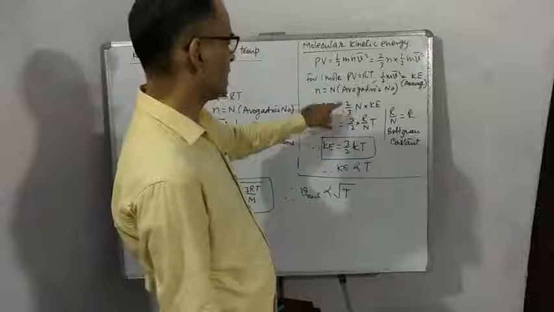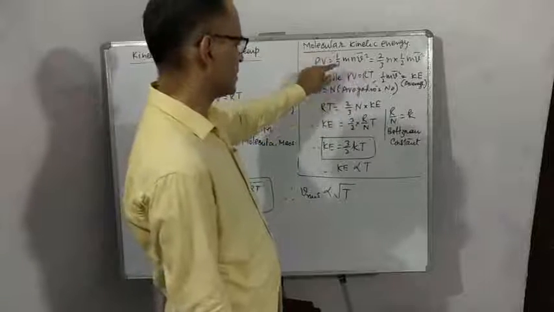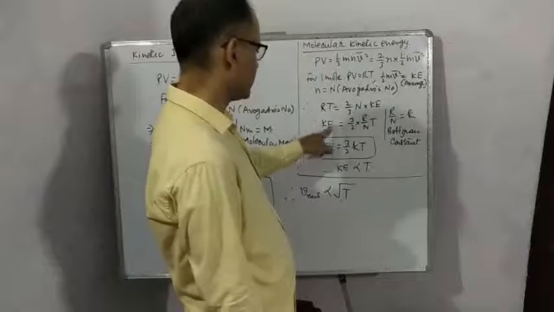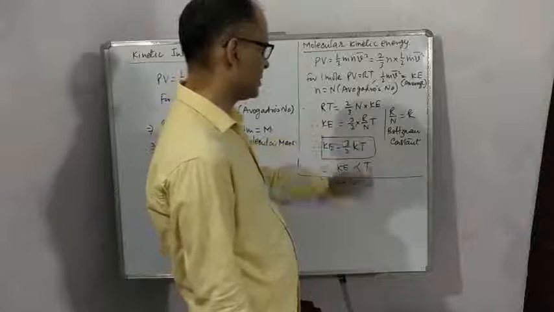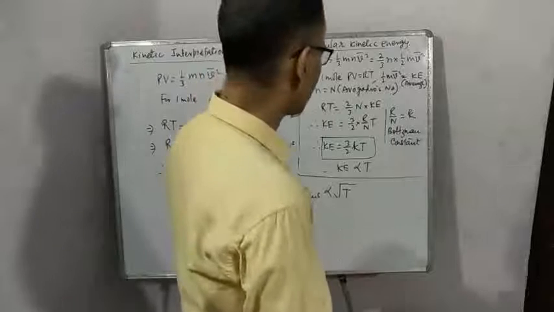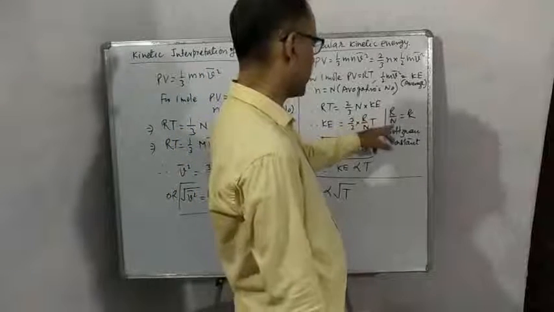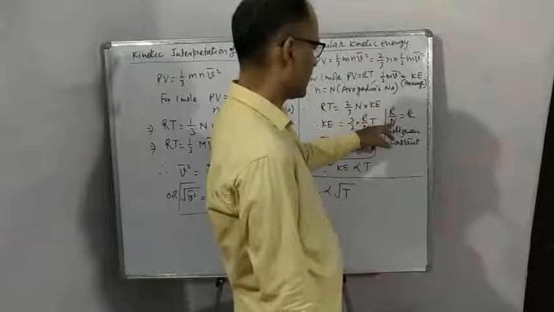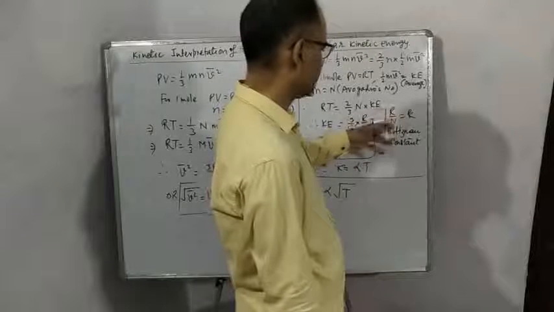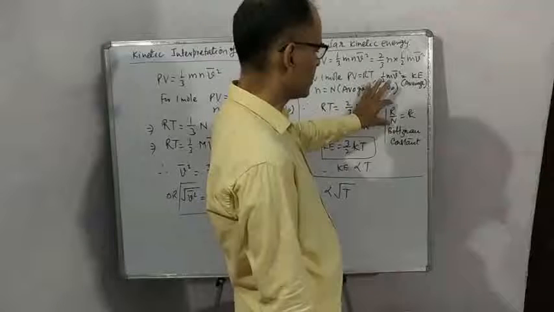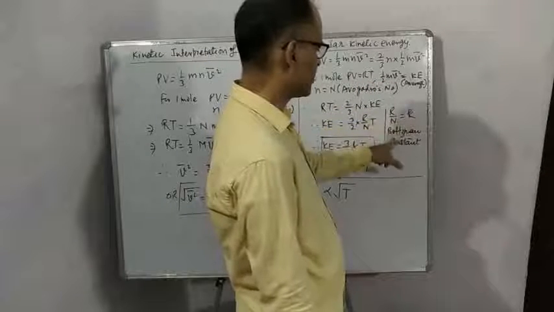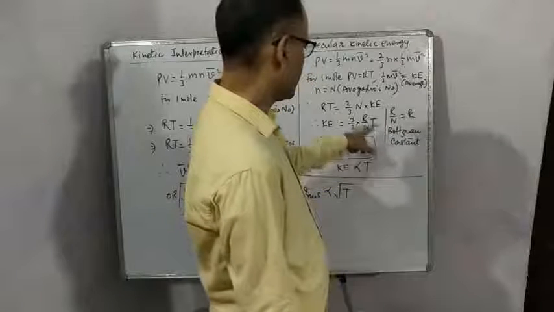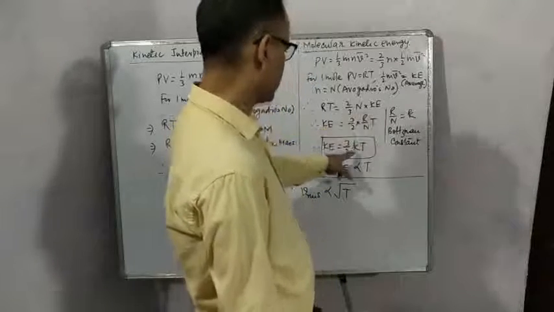I suppose you are understanding. These values are transferred in this equation. So from here we get kinetic energy is equal to 3 by 2 R by N into T. In previous videos, I told that R by N is a ratio of two constants. R is the universal gas constant and N is Avogadro's number, another constant. So the ratio of two constants is a new constant k, and this constant is called Boltzmann constant. So in place of R by N we can write k.